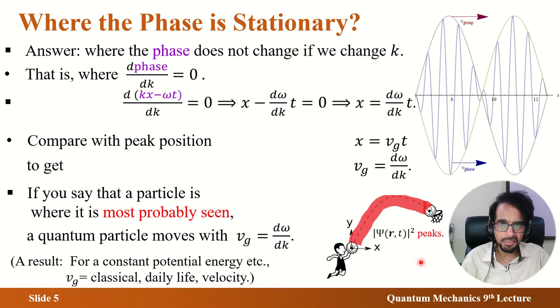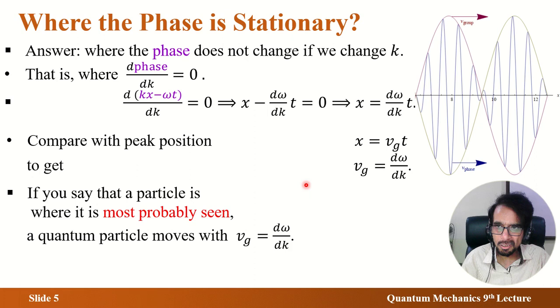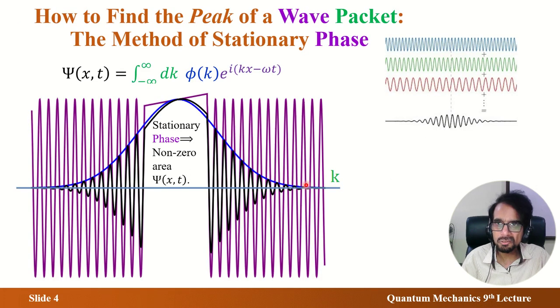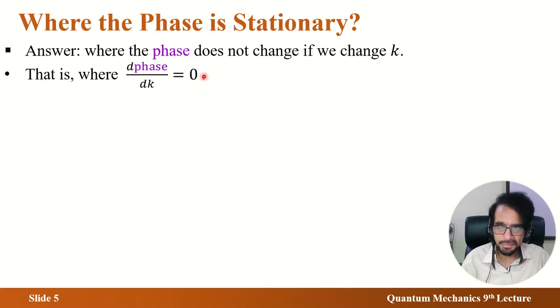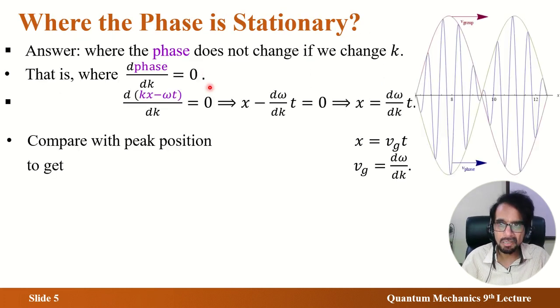Next I have only a verification, and then I finish. Verification of what? I take you back and then forward. The back is here: in this derivation, we need not know what phi k is. Whatever phi k is, our calculation was valid. I'm bringing that back. Now that's a general theorem, whatever phi k is.